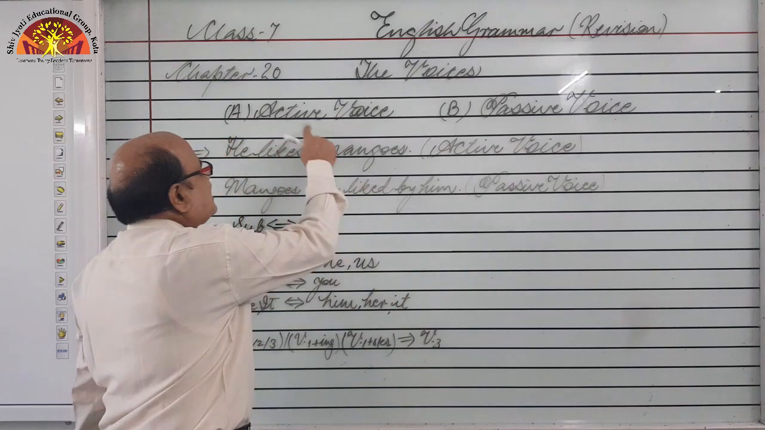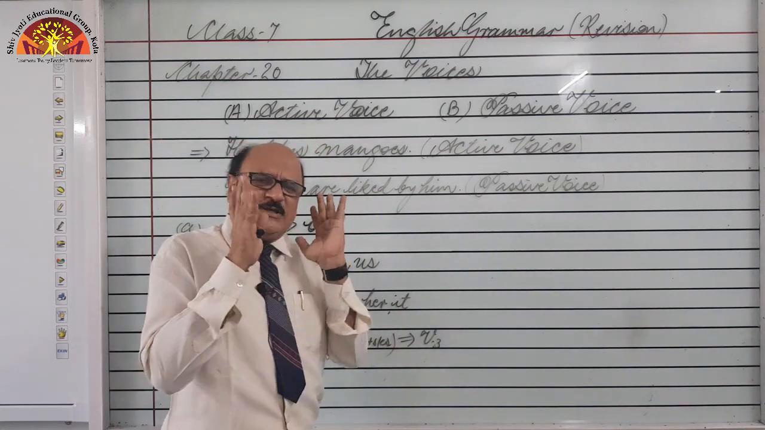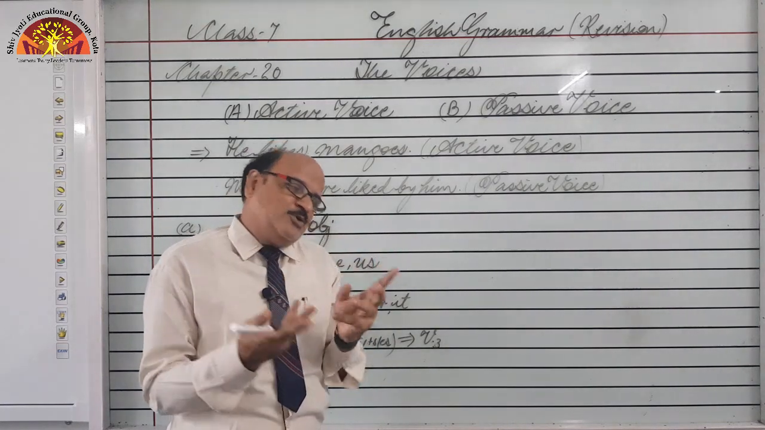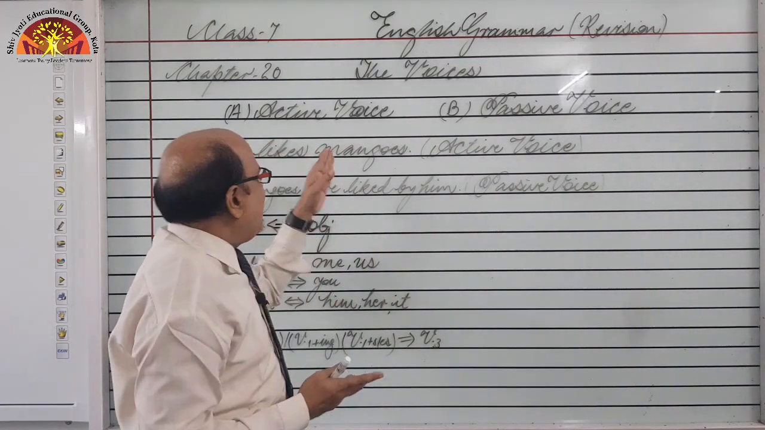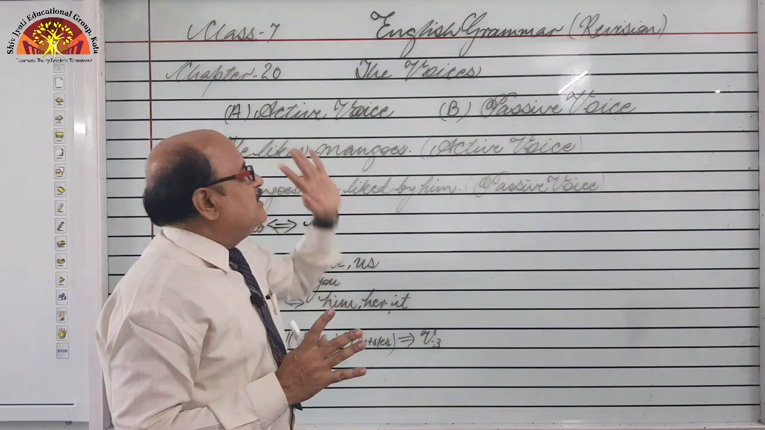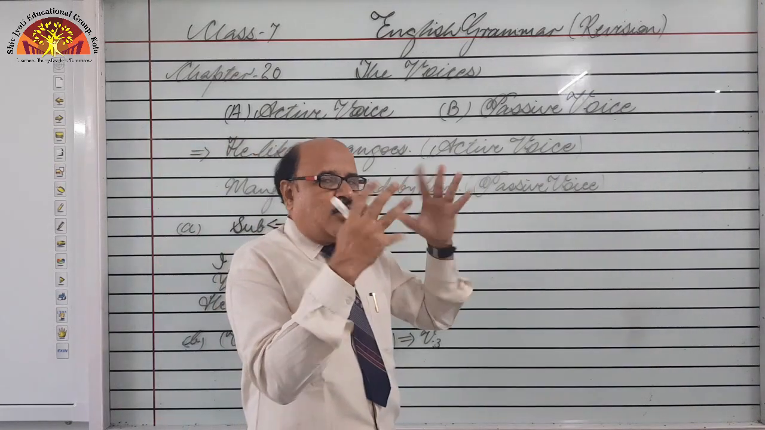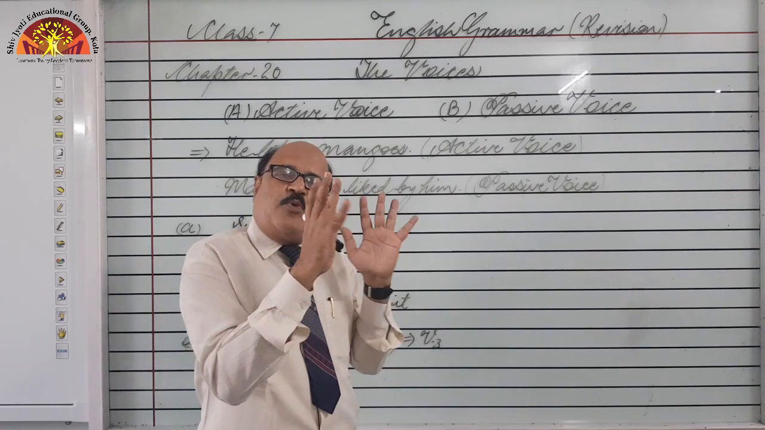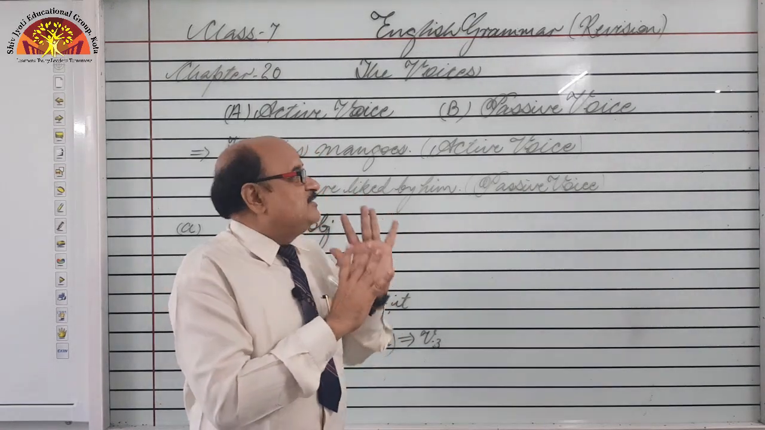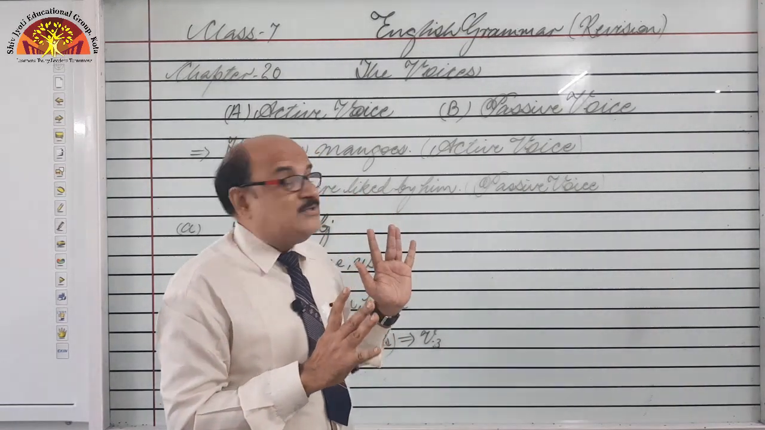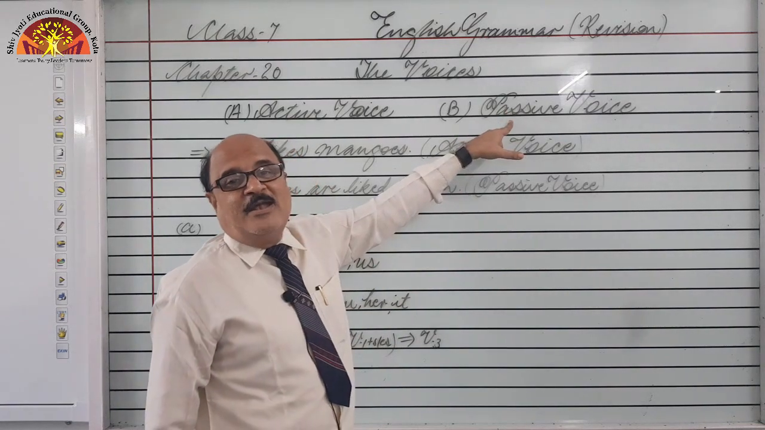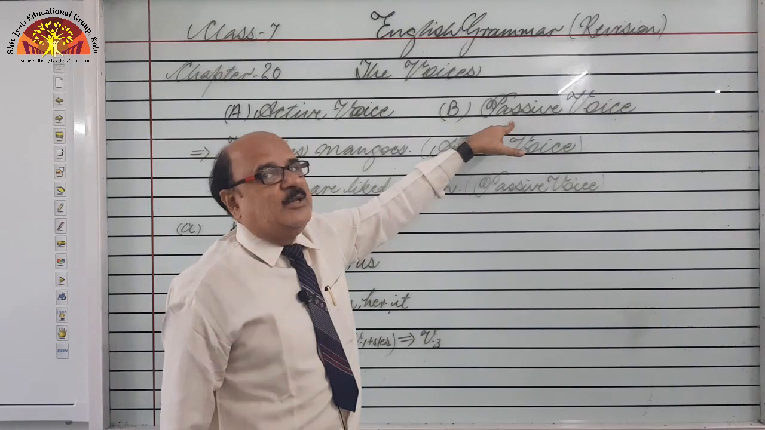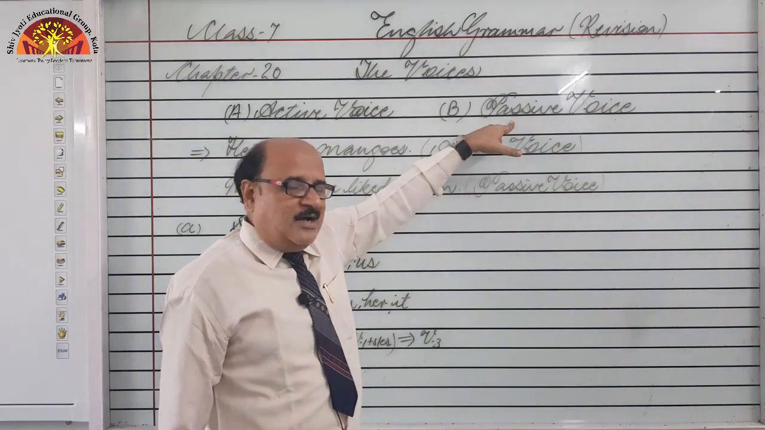First of all, active voice means when the subject is used in the beginning of the sentence, so it becomes active. The sentence is known as active voice. And when the subject loses its importance in the sentence, the subject is not active, so the sentence is in passive voice. Got it? Through an example it will be better for your understanding.